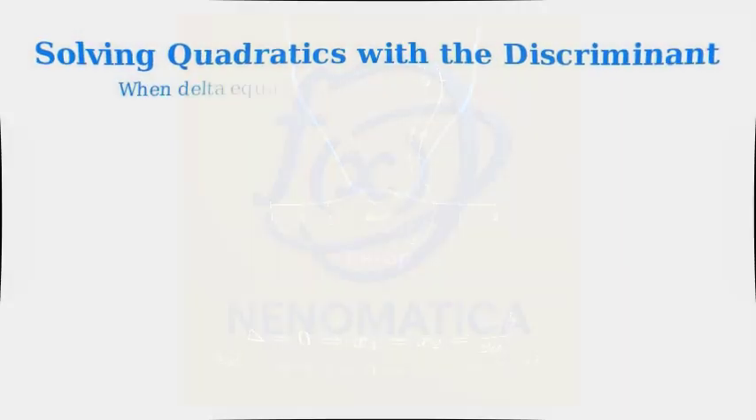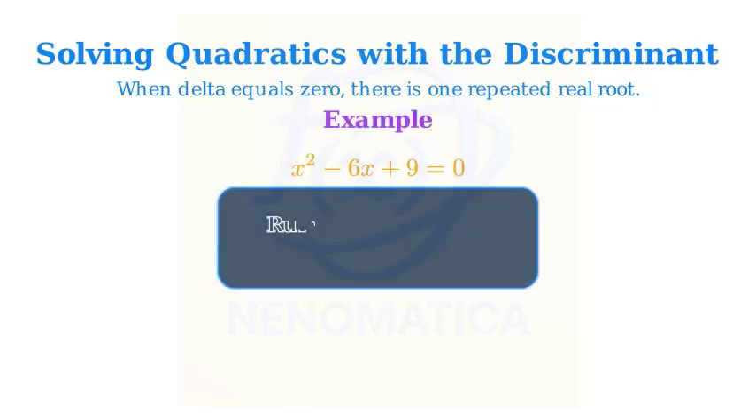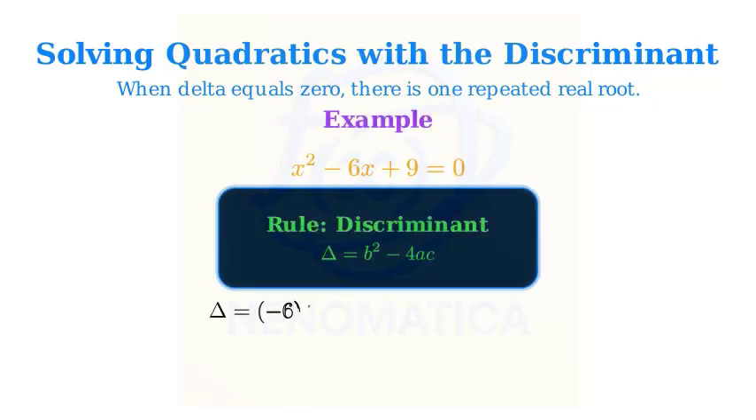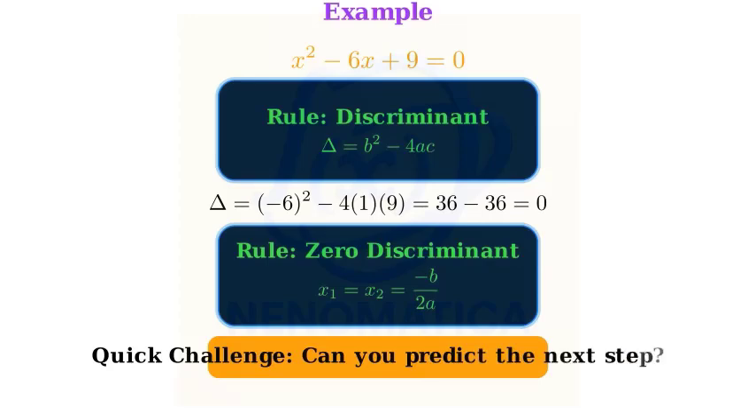In this lesson, we will solve two quadratic equations step by step using the discriminant. We will follow the exact algorithm. First example coming up. Example. Our first equation is x squared minus 6x plus 9 equals 0. Step 1. Compute the discriminant. Delta equals b squared minus 4ac. Because delta equals 0, this quadratic has one repeated real root.